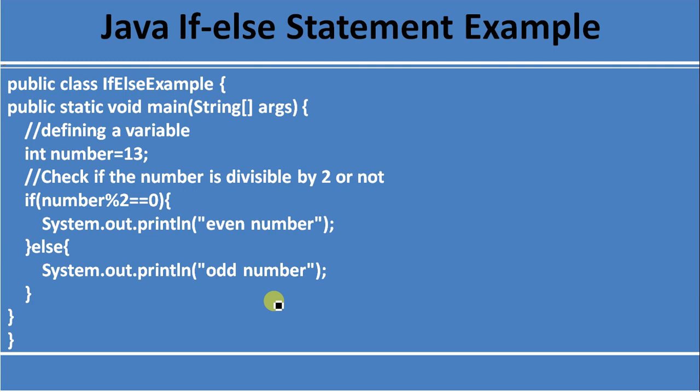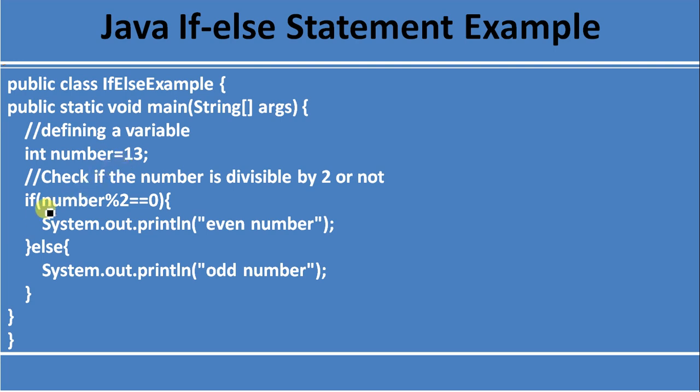Here is an example on the if-else statement. We have created a class, IfElseExample, with the public static void main method, and we define a variable int number equal to 13.